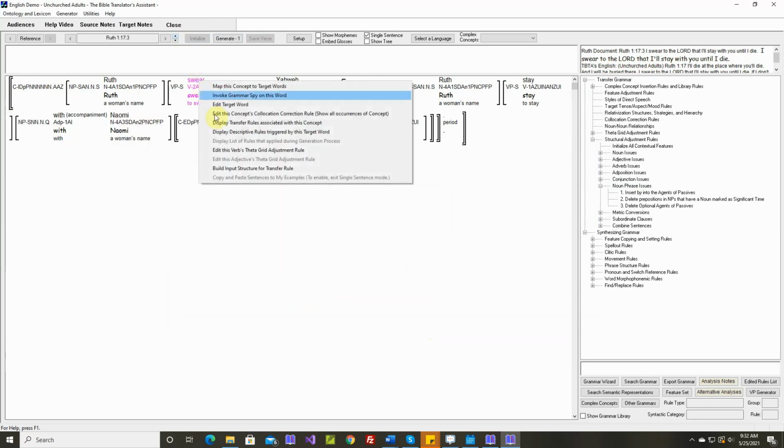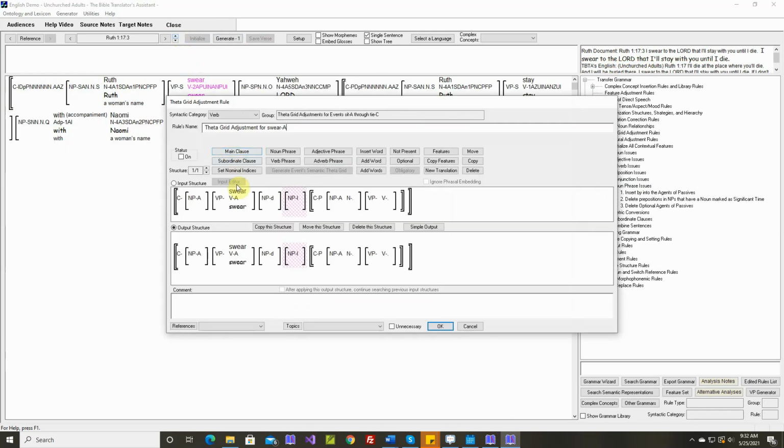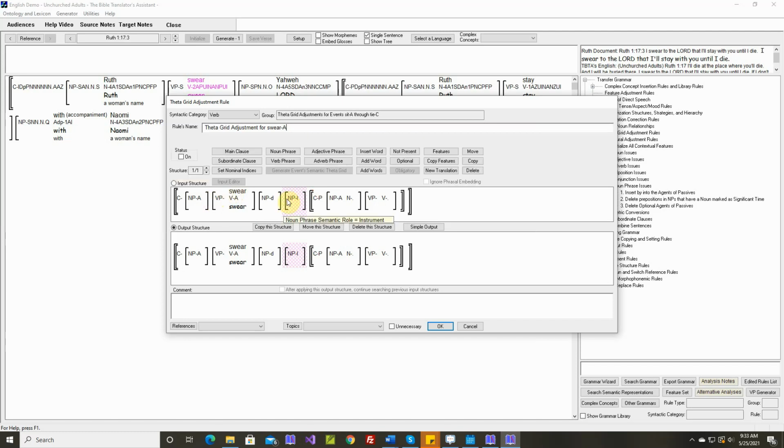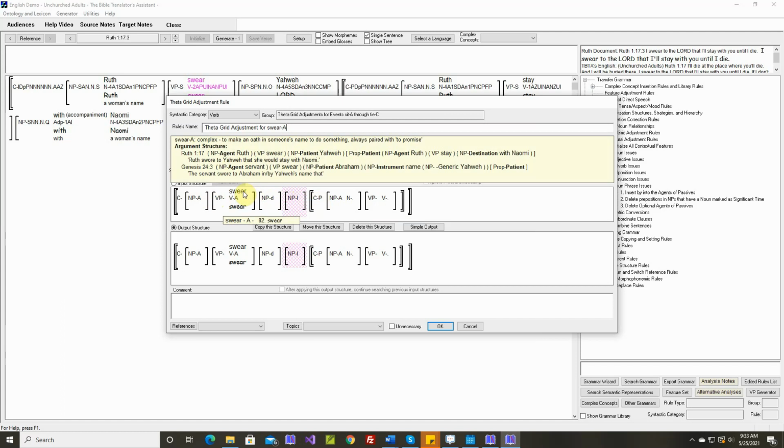I swear. Okay. If you look closely here, this is very rare, but it does happen occasionally. We've changed the argument structure of swear. Here in the rule, we have an agent and a destination noun phrase, an instrument, and a patient clause, an object complement clause. Here we have a destination, but we recently changed the argument structure of swear.